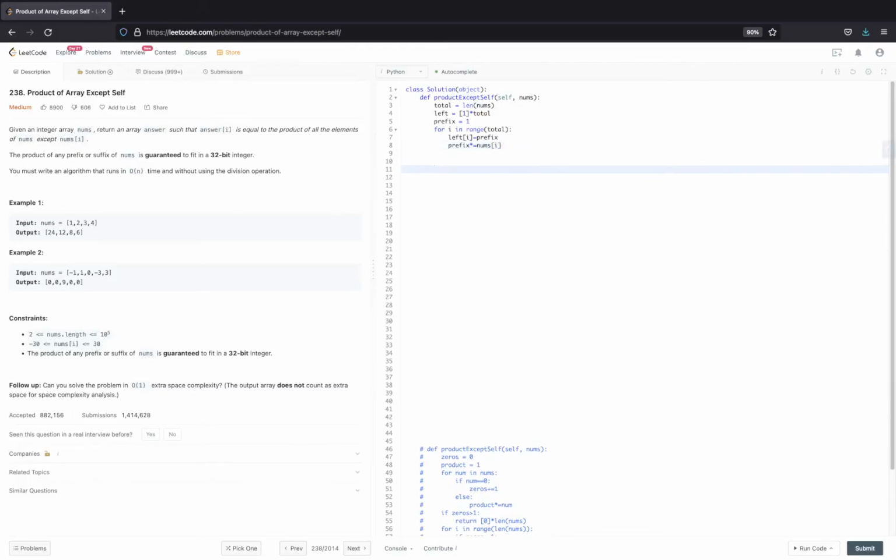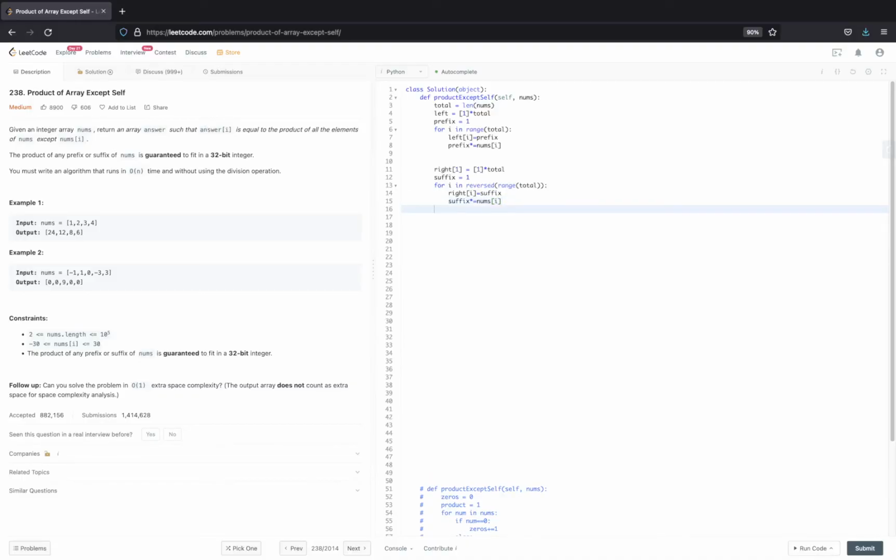So I've calculated prefix, and now I need to calculate suffixes, right? So let's do that. I say okay, my suffix is 1 so far, and now for i in reversed range, let's say reversed range, till total, right? This is my reversed range, and because I'm traversing right to left now, my right of i will become suffix, and let's include the current element for the suffix now, because the element to the left is waiting for this guy, right? Nums of i.